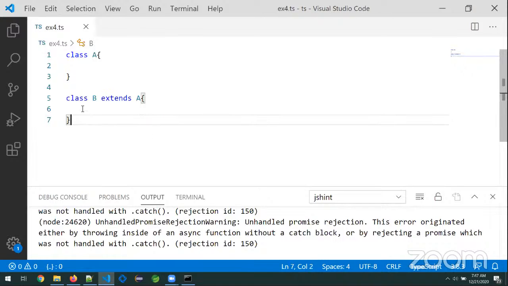Class A, class B extends class A. Now tell me, even a fresher with little knowledge can easily understand this kind of code. That is why Angular people moved away from the JavaScript language to the TypeScript language.